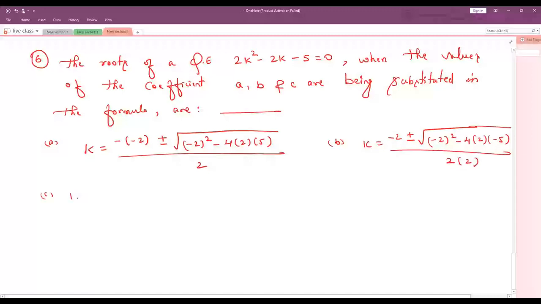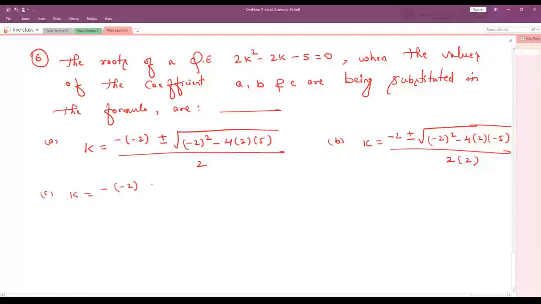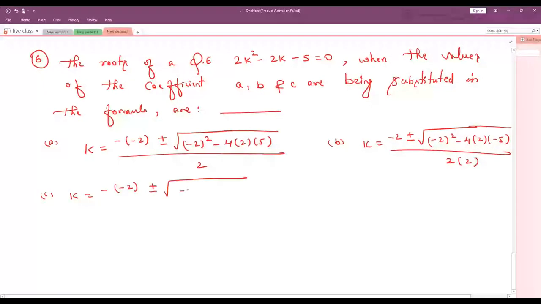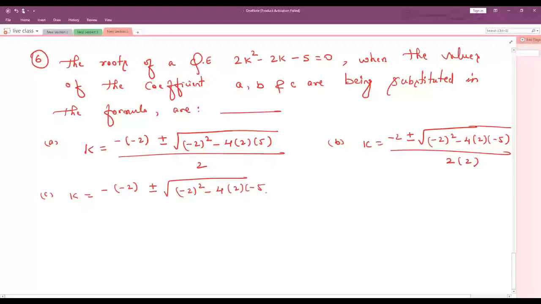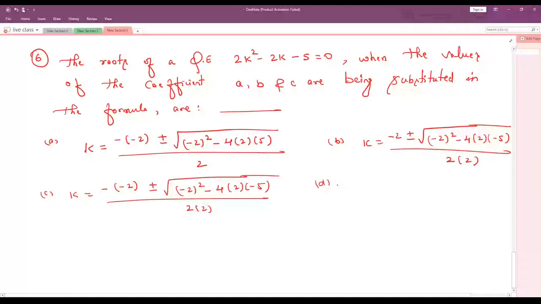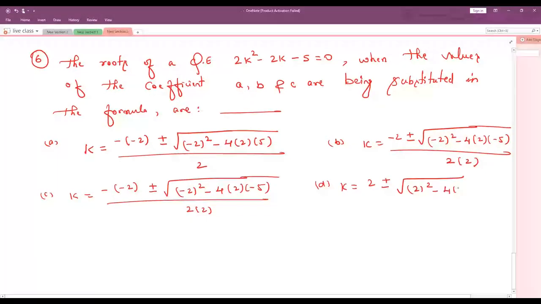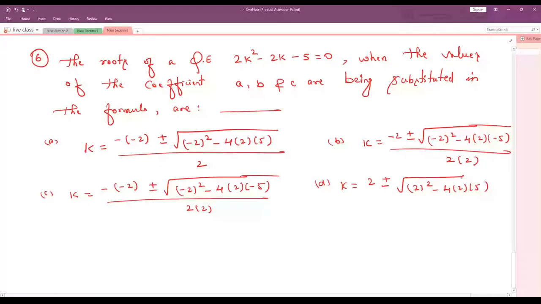Option C: k is equal to minus of minus 2 plus or minus root of minus 2 square minus 4 into 2 into minus 5, whole divided by 2 into 2. Option D: k is equal to 2 plus or minus whole root of 4 into 2 into 5, whole divided by 2 into 2.